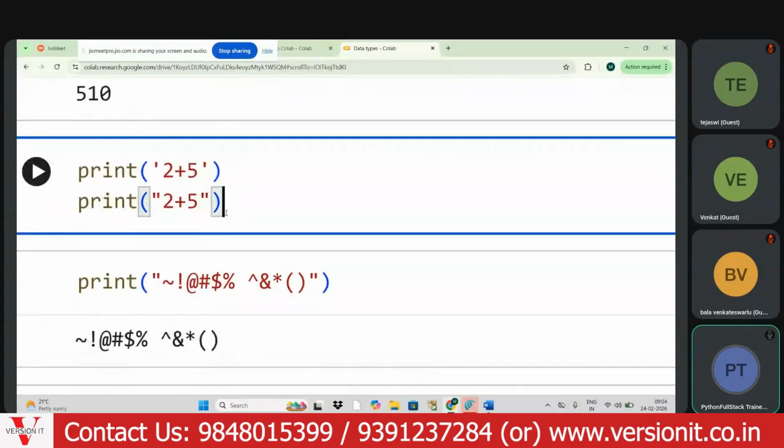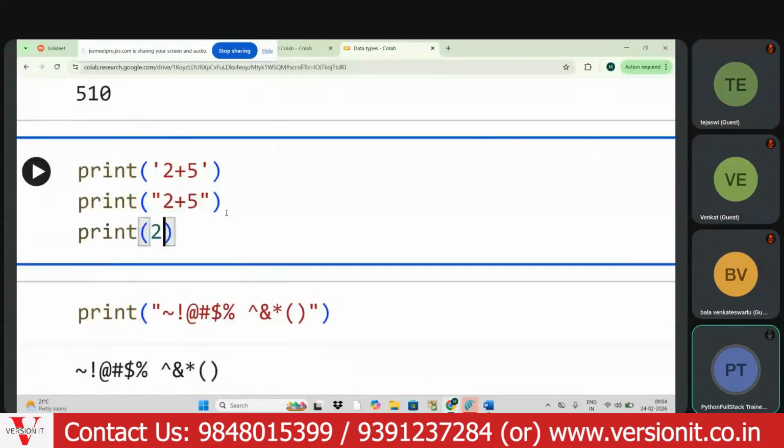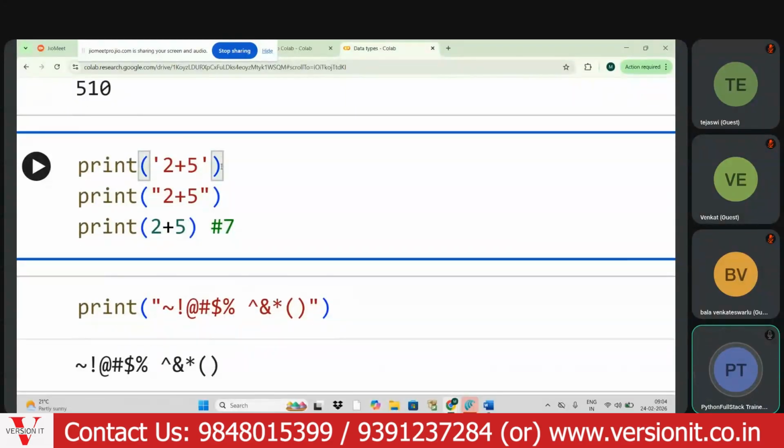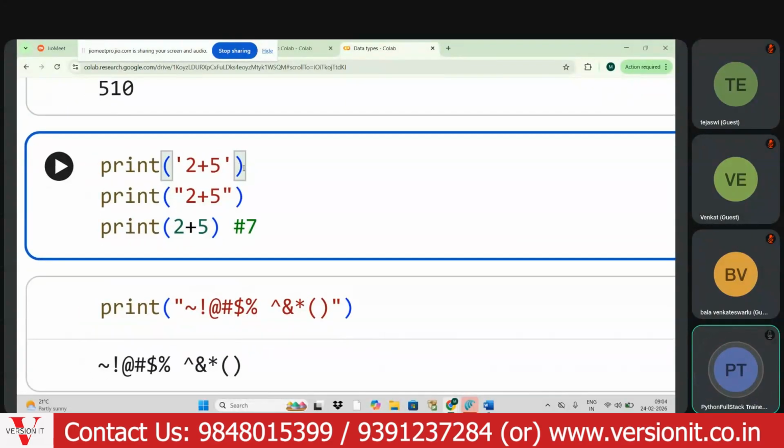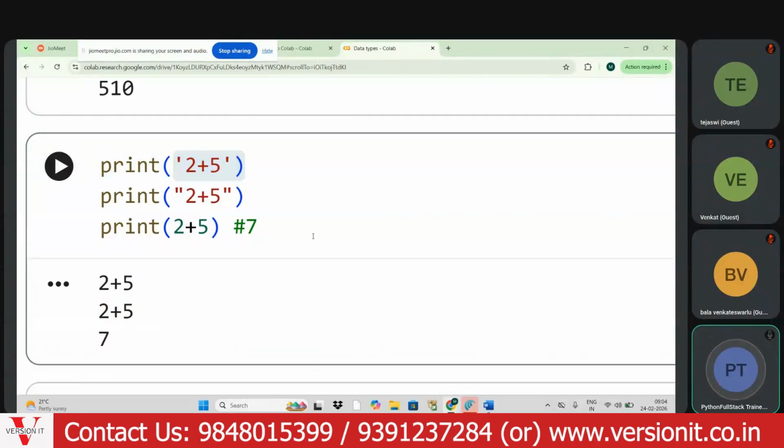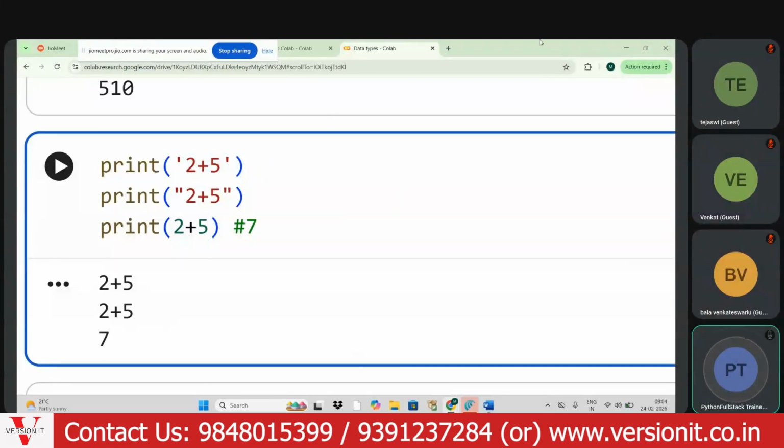And here, if I write 2 plus 5 without quotes, we'll get a numerical result, because both are integers. In Python, there is no difference between single quotes and double quotes, so we'll get the output as it is. Getting the point?